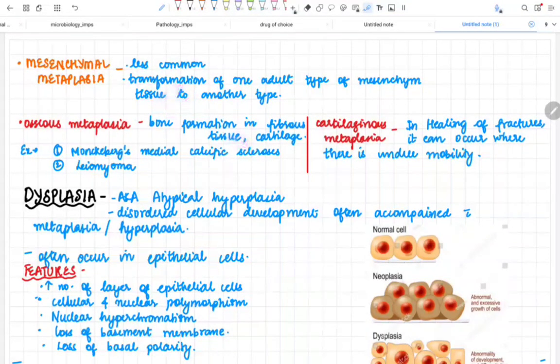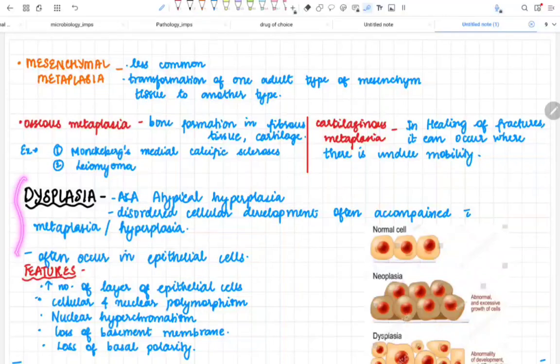For osseous metaplasia, the best examples are Monckeberg's medial calcific sclerosis and leiomyoma. Okay, and for cartilaginous metaplasia, you can just write the definition that in fracture healing, the fracture can undergo cartilaginous metaplasia due to undue mobility. This is not so important, that's why I'm saying it.